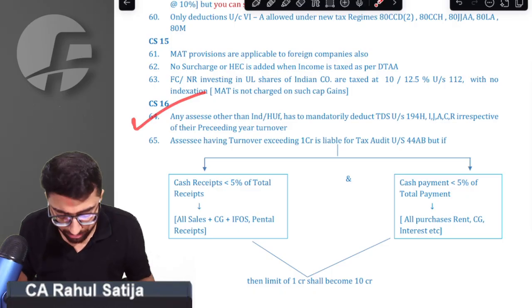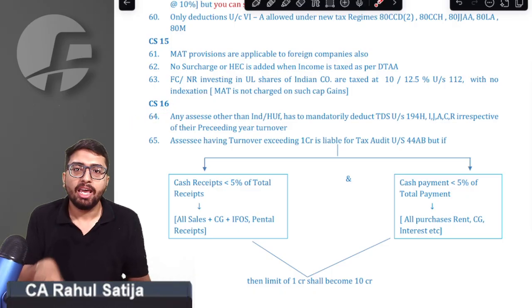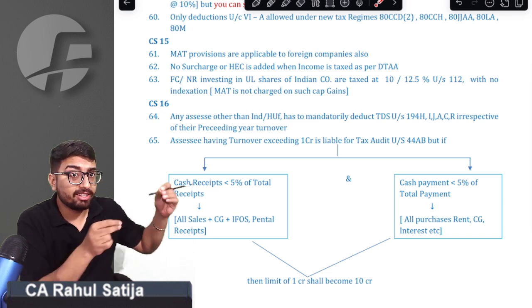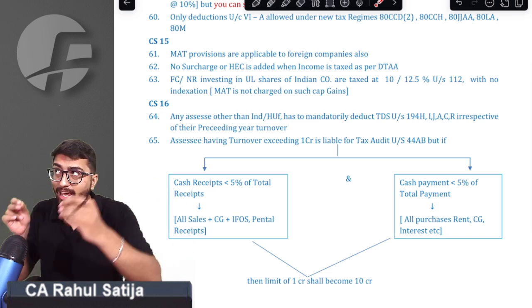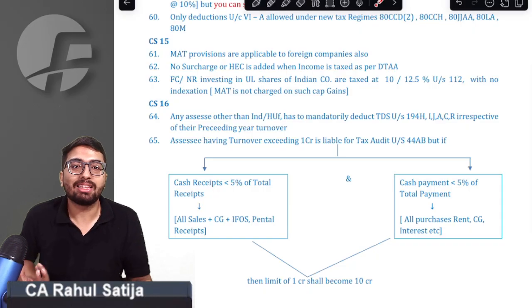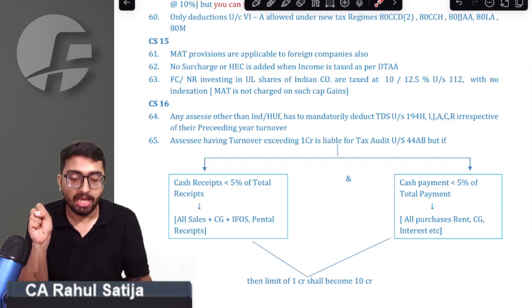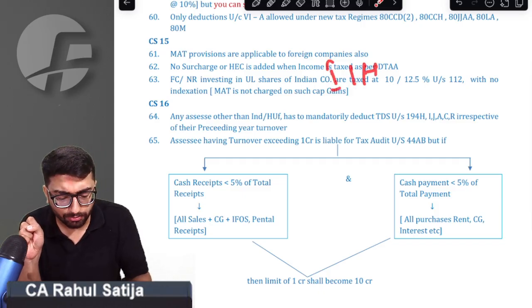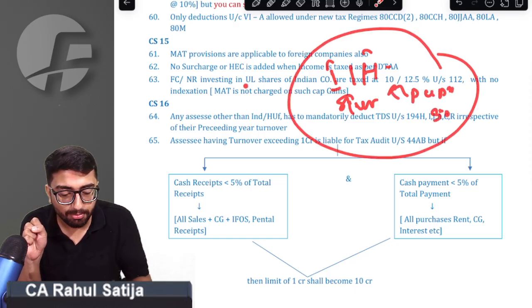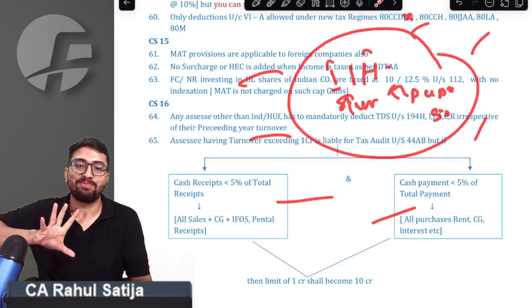Point number 64. Sir, what it says. See, if you remember, sir, we have 6 provisions: 194H, 194I, 194J, 194A, 194R, 194C. In all these 6 sections, sir, who are the payers? Sir, the payer is a special payer. Who is the payer, sir? Any individual or HUF whose turnover in the preceding financial year is up to 1 crore or 50 lakh rupees. Except these people, everybody is a payer.